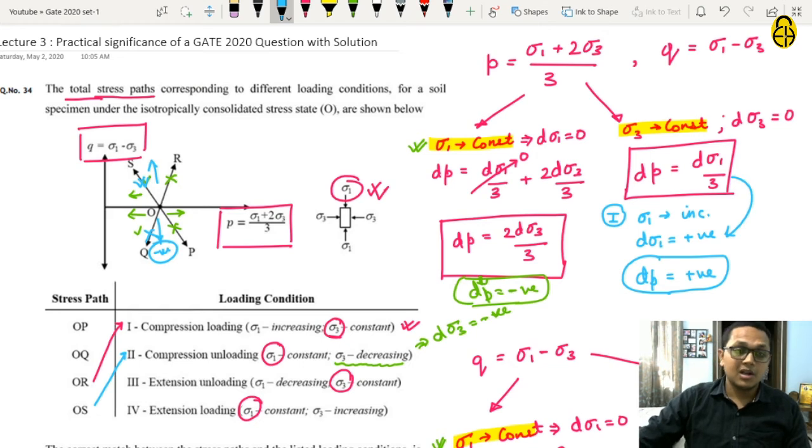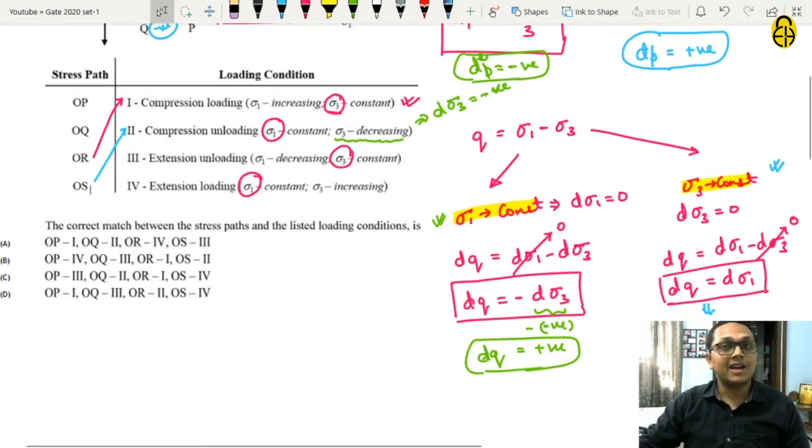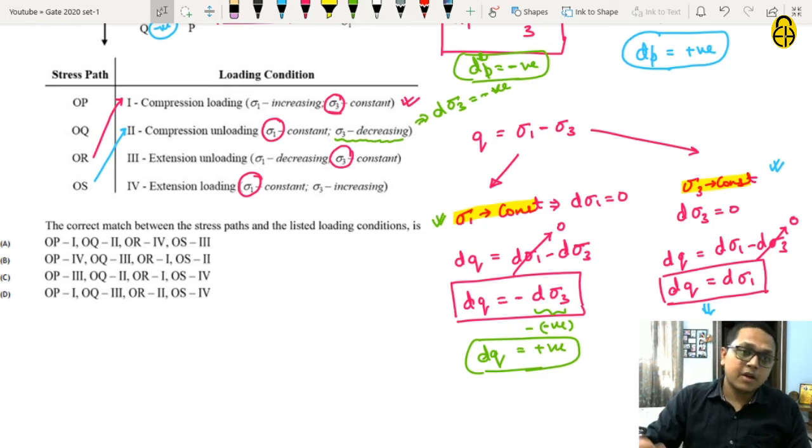Let us see if we are able to answer from this. In attempting any examination, our aim is always to get the answer as soon as possible. Our aim in the examination is not to solve the full question until we come to the end result. If we are getting the correct option by solving half of the question itself, then also we should take that and move forward, because time is a very crucial criterion in preparing for any examination.